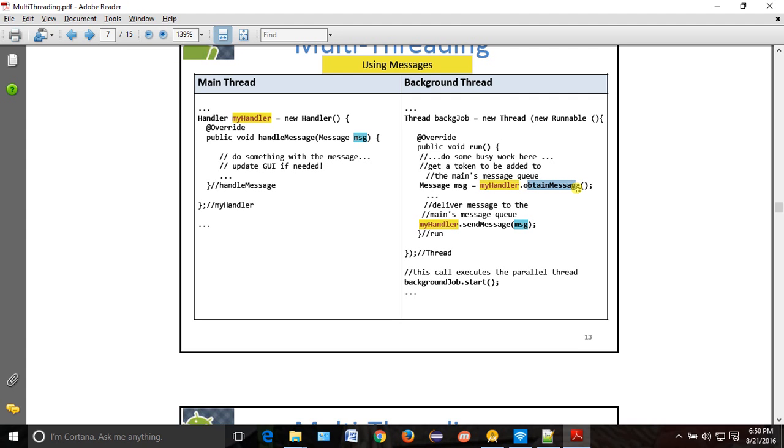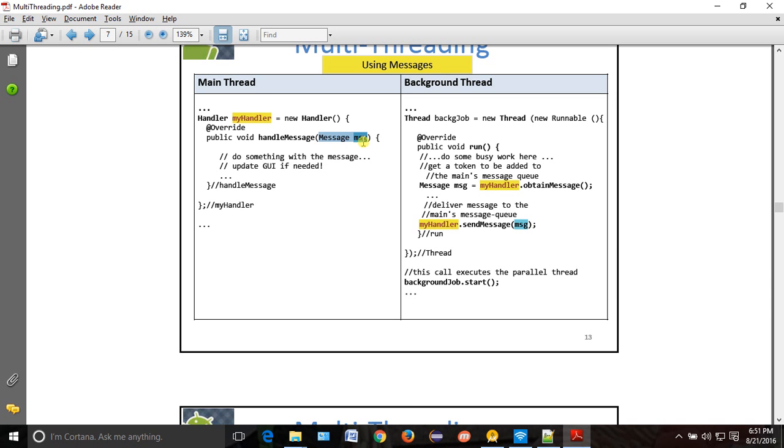basically, suppose I am having a ticket I booked long back, then there is no need to get the token, right? So you can send the token basically. So you can create your own message. What message you want to send is up to you. After that he will do send message. As soon as your background thread does send message, the handle message callback gets your message. If I send hi, it will come as hi. If I send hello, it will come as hello. So this is the way your background thread will communicate to your main thread.